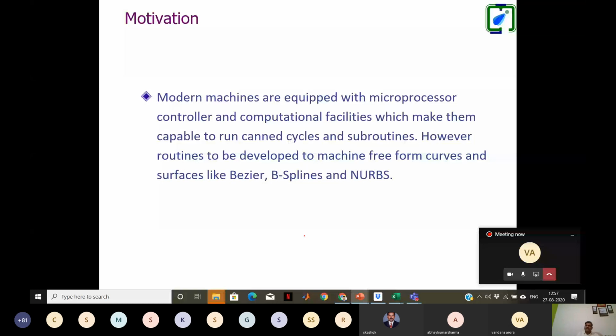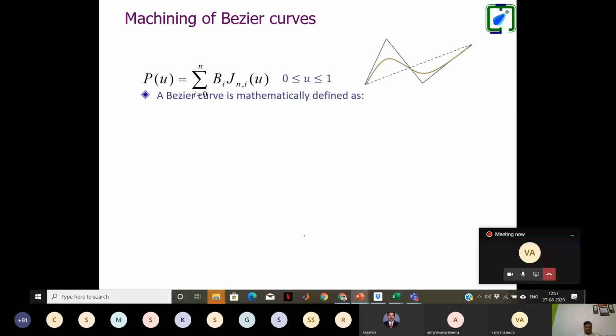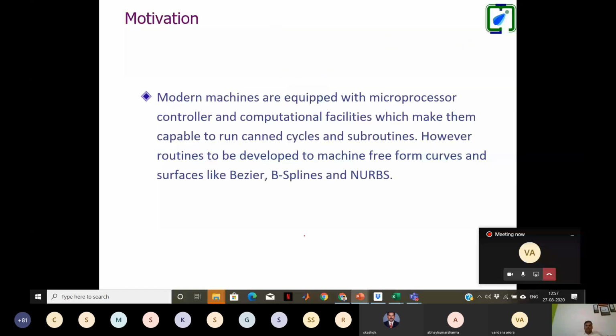We have the Kent cycles and subroutines, but for free-form curves and surfaces like Bezier, B-spline, NURBS, etc., we don't have any facility or interpolation. We already talked about the interpolation, and we already talked about the Kent cycle. So can anybody quickly let me know, are you aware of Bezier curves?